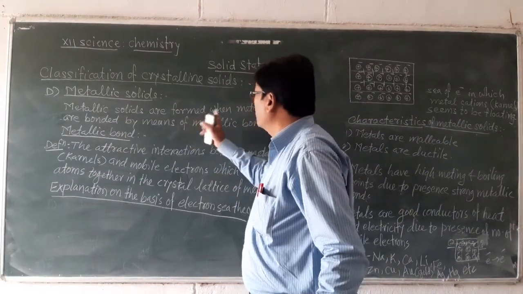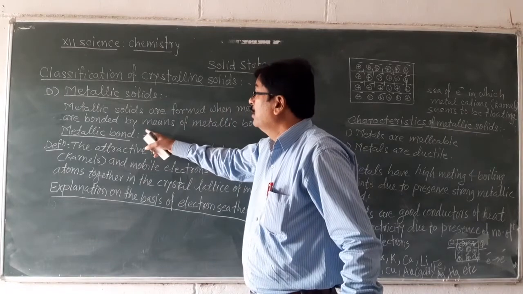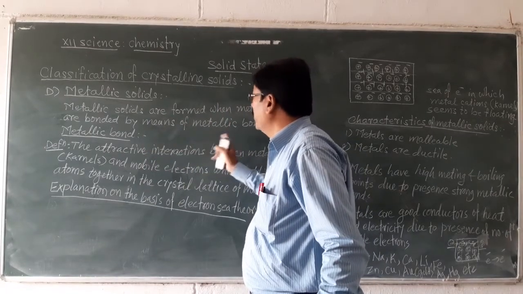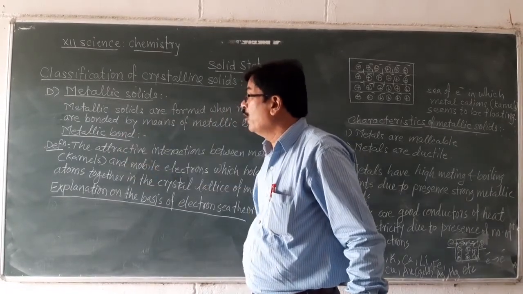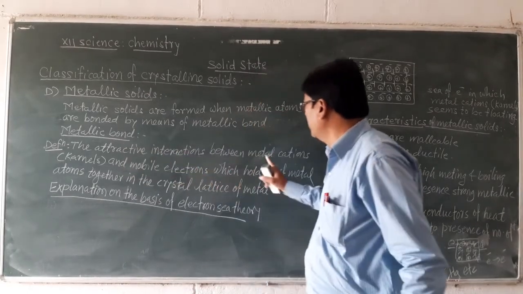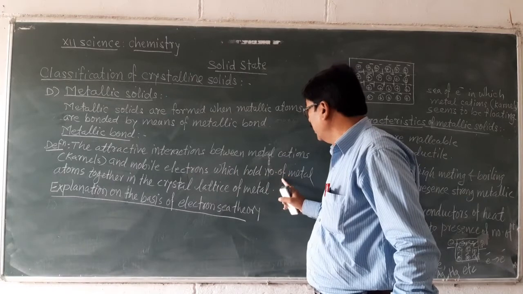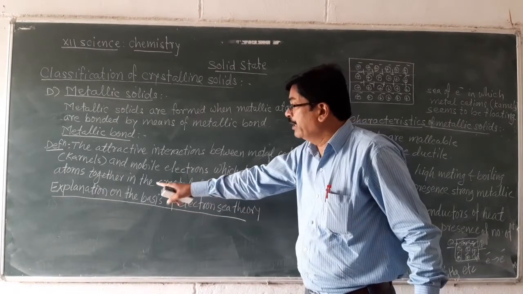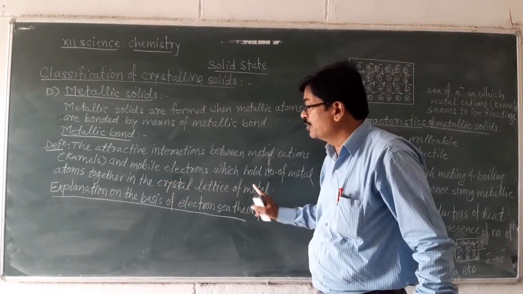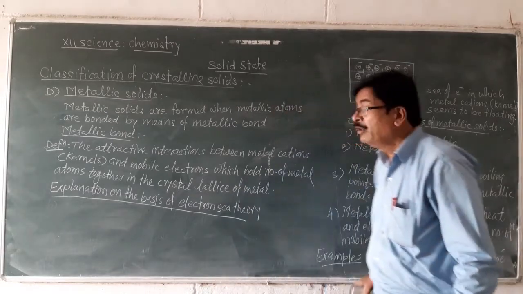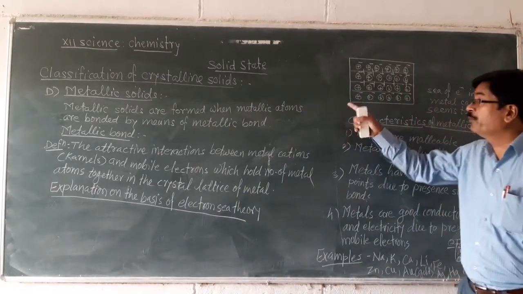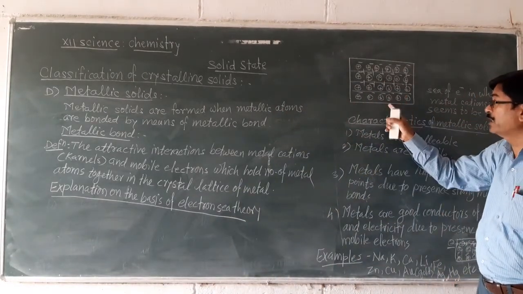Metallic solids are formed when metal atoms are bonded by means of metallic bond. What is a metallic bond? The force of attraction between metal cations and mobile electrons which holds a number of metal atoms together in the crystal lattice of metal is called a metallic bond. Formation of a metallic bond can be explained on the basis of the electron sea theory.